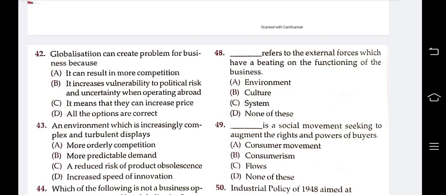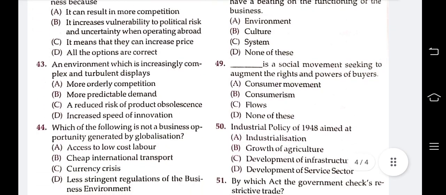The next question: dash is a social movement seeking to augment the rights and power of buyers. Options are consumer movement, consumerism, flows, none of these. The answer is consumerism, a social movement seeking to augment the rights and power of buyers.